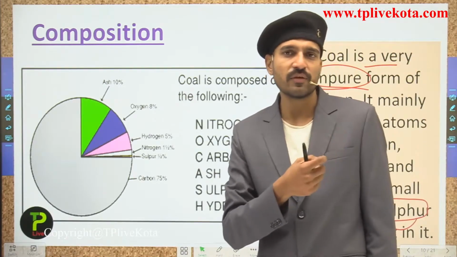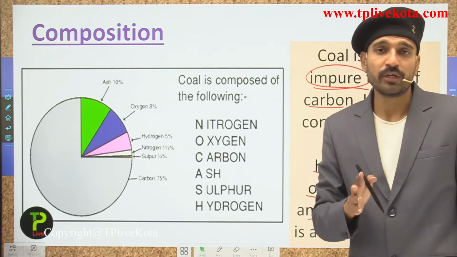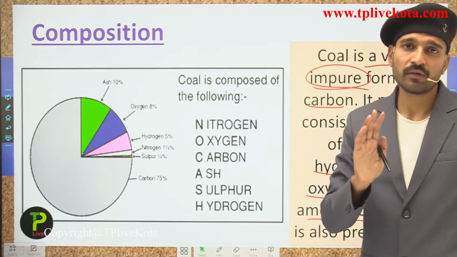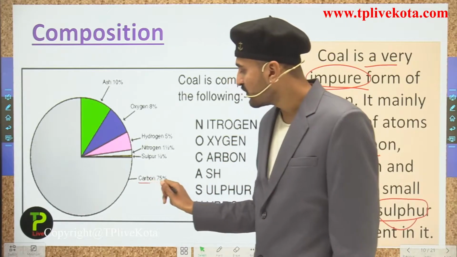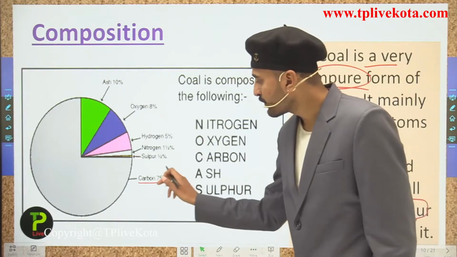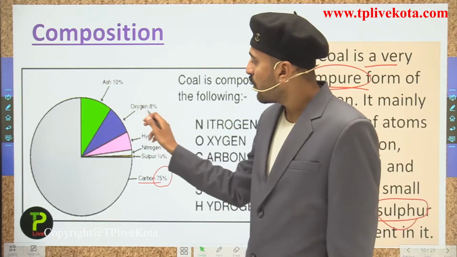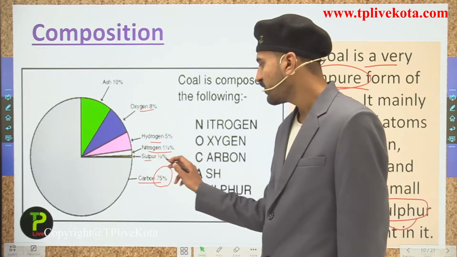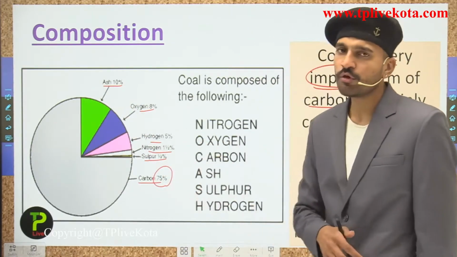These are some of the important ones which form the impurity, because if we talk about coal, we are talking about carbon, so the maximum part present in coal should be carbon. You can see that 75% carbon is present in coal, while oxygen is 8%, hydrogen 5%, nitrogen 1.5%, sulfur 0.5%, and ash 10%. So this is the composition of coal.